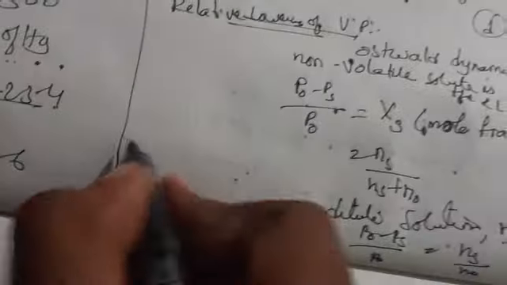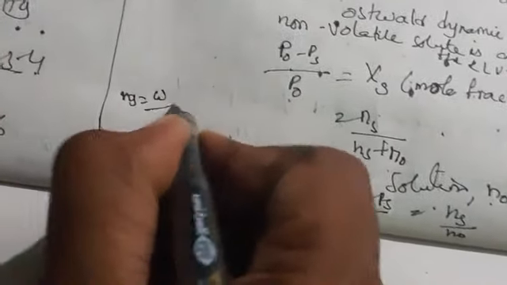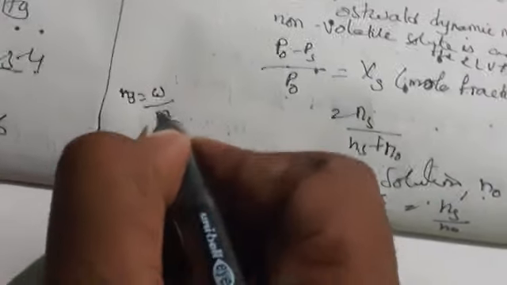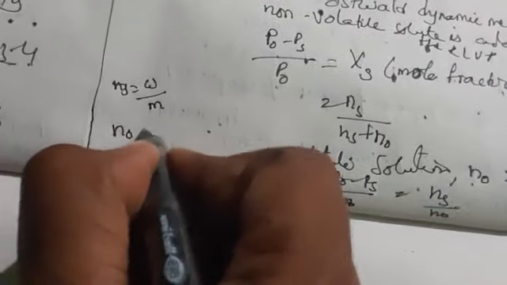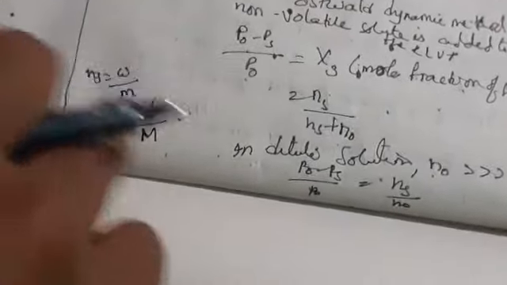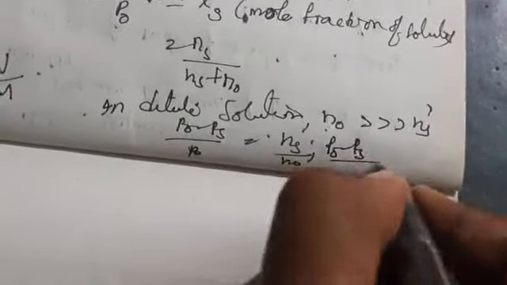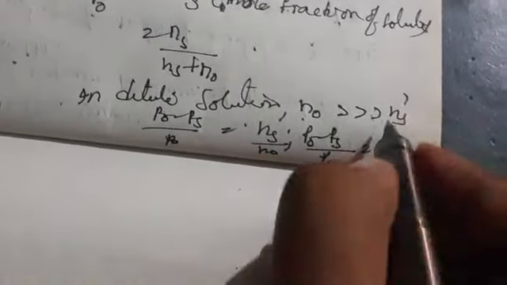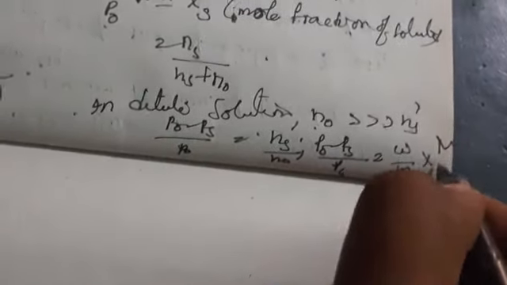So Ns we can write as small w by small m, and N0 can be written as capital W by capital M. By substituting these two here, we get P0 minus Ps by P0 is equal to small w into capital M by capital W by small m. So this is about relative lowering of vapor pressure.